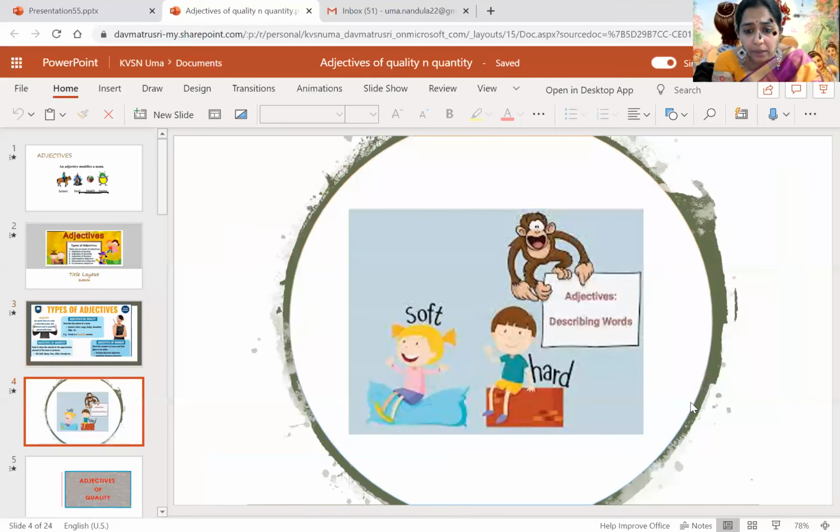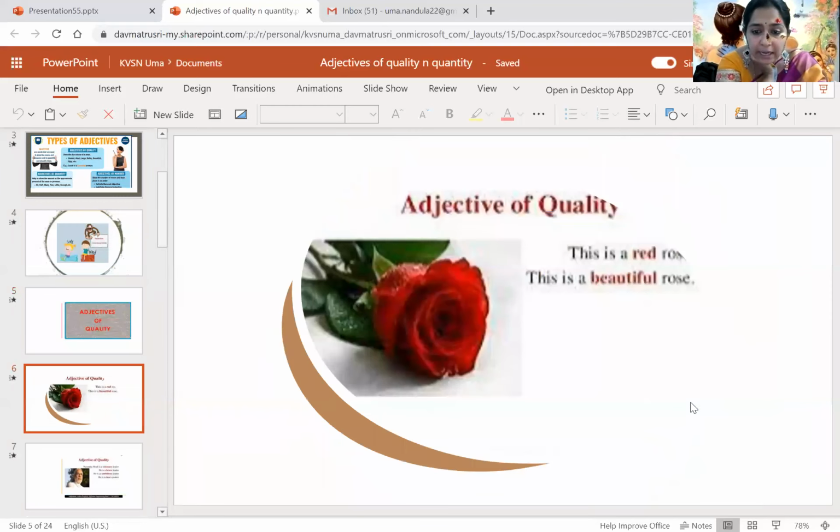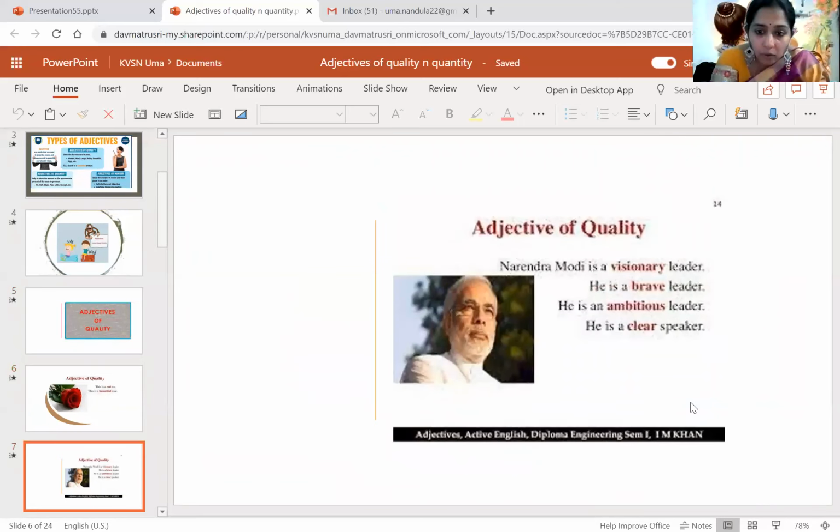Okay, as I told you already, adjectives are nothing but describing words, and we have some words here on the screen. Soft: the pillow is soft, and the boy is sitting on the hard surface. Some examples where we describe with adjectives. As I'm already discussing adjectives of quality, you can see here on the screen a beautiful rose, right? How nice it is looking. This is a red rose, and this is a beautiful rose. What kind of rose? Red rose. And what kind of rose again is it? Beautiful rose, right?